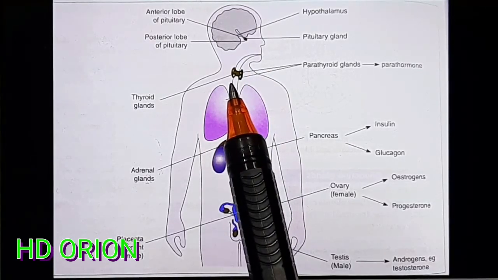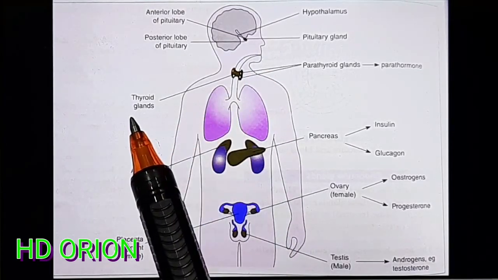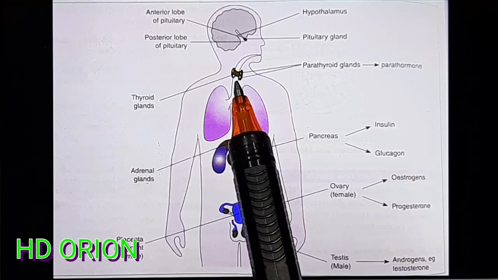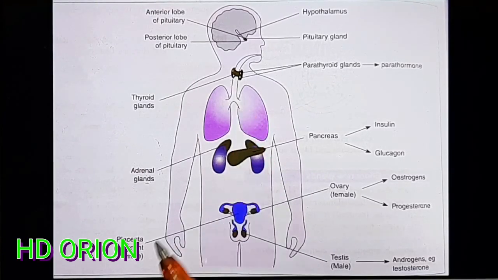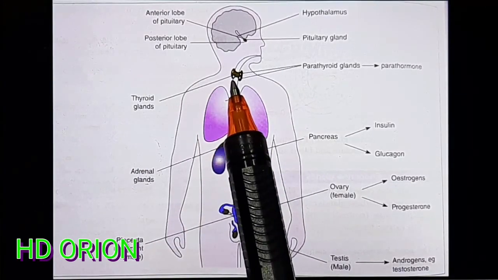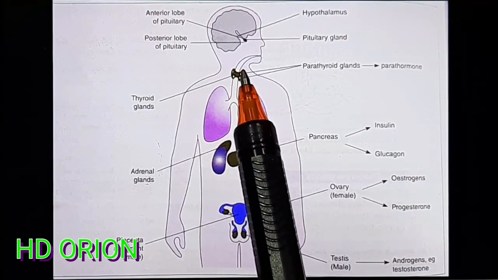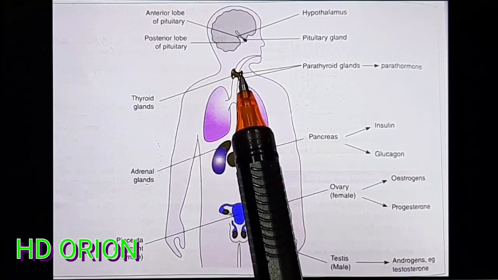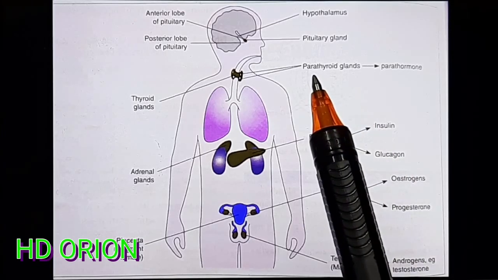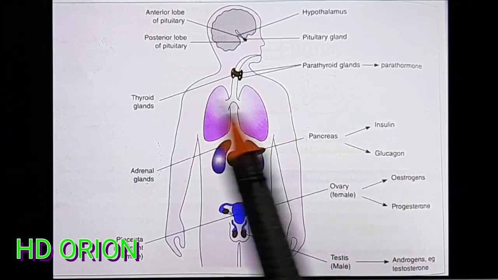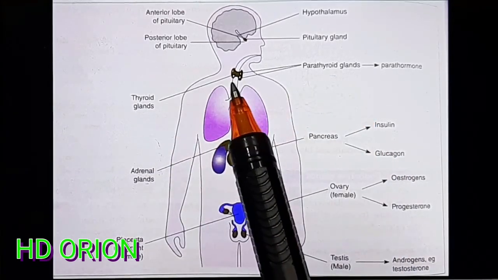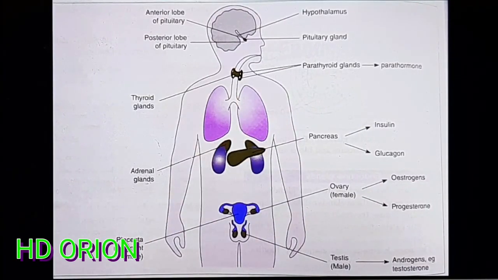When we come to the neck region, it is the thyroid gland which is present. This is the largest gland and it is present just above the trachea. And you can see in this H-shaped thyroid gland there are 4 dots, and these are the parathyroid glands. So the thyroid and the parathyroid glands are present in the neck region.